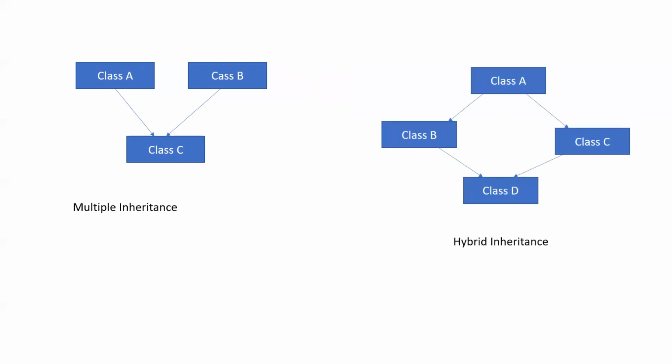Similarly, hybrid inheritance is not supported in Java. What is hybrid? When both hierarchical as well as multiple inheritance are mixed together. In that case, we can see there is hierarchical inheritance, but this is also not supported in Java. Now let's move on and create some examples of how we inherit classes in Java.